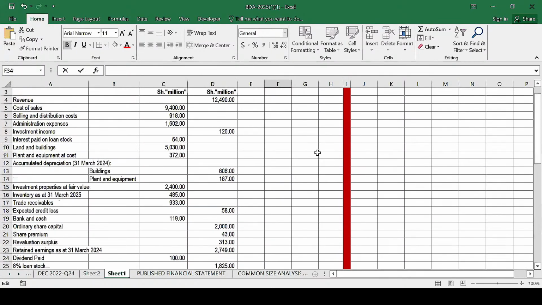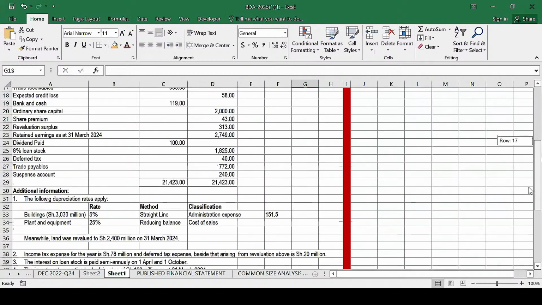Alternatively, let me make this more simpler. Let's first of all, we compute the net book value. Remember, the net book value here we say is also known as the carrying amount. What would be the carrying amount of this plant and equipment? It would be equal to the cost, this one, minus the accumulated depreciation, this one. And that will give us 205.